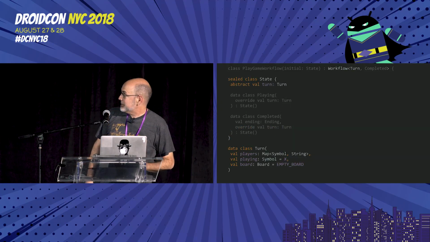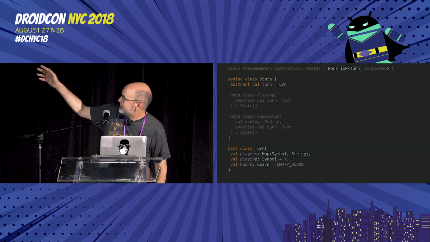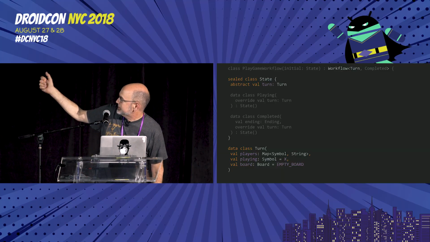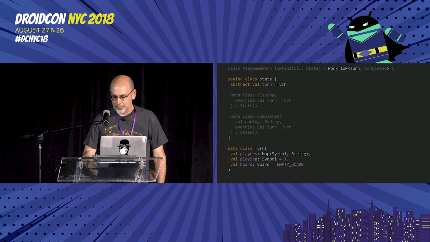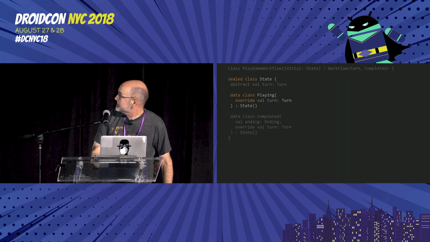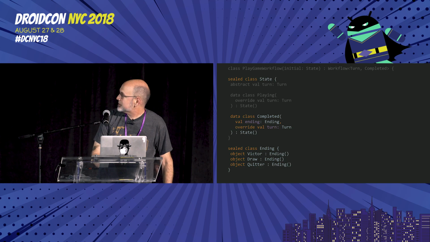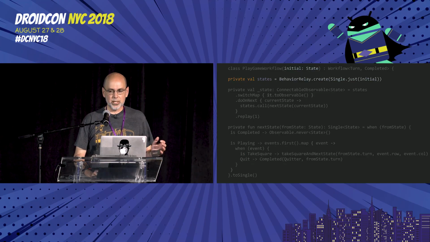So anyway, our events are coming in. What about our states? How are those going to map? Well, we have two states, remember. We're either playing or we're done. In both of those states, we have this turn structure, the thing that describes the entire state of the game, the player lap and the board. And when we're playing, the turn is sufficient information. When the game is over, we have that turn, and we add to that an ending, the win, draw, or quit thing. And now how do we actually get them in?